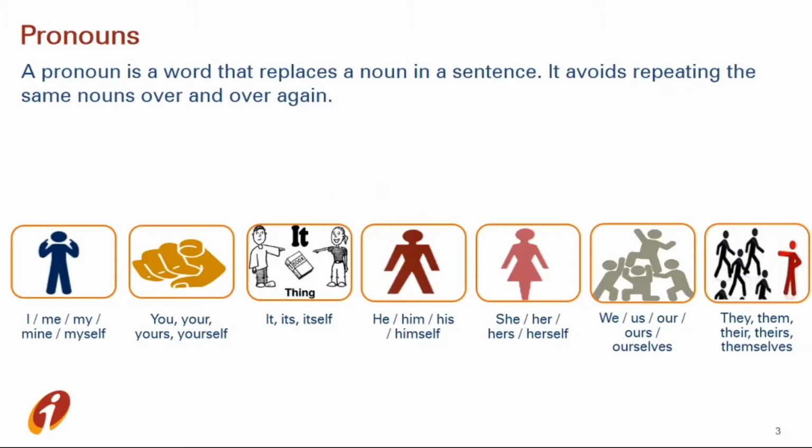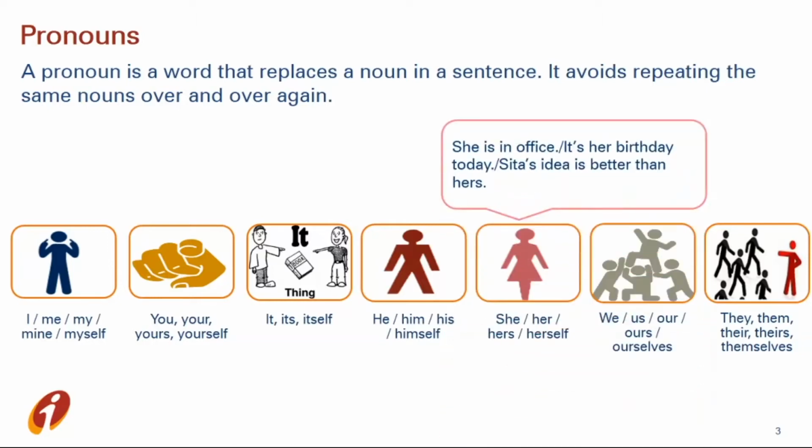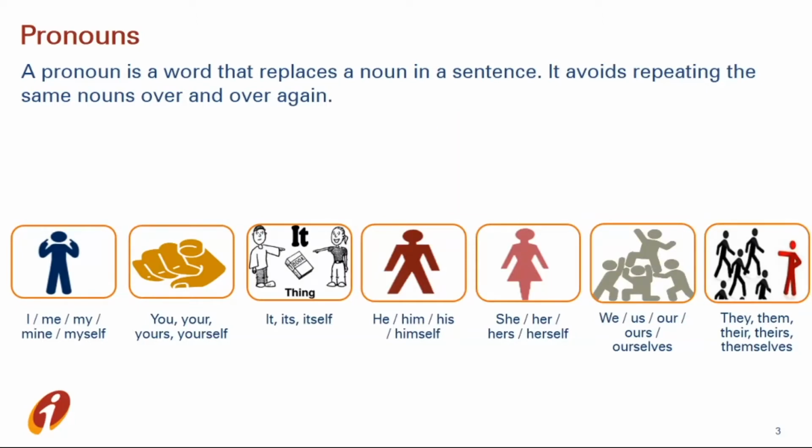Next is she, her, hers, herself. As he, him, his, himself are used for boys, these are used for a particular girl. For example, she is in office. It's her birthday today. Sita's idea is better than hers. Here we are pointing out a particular girl.